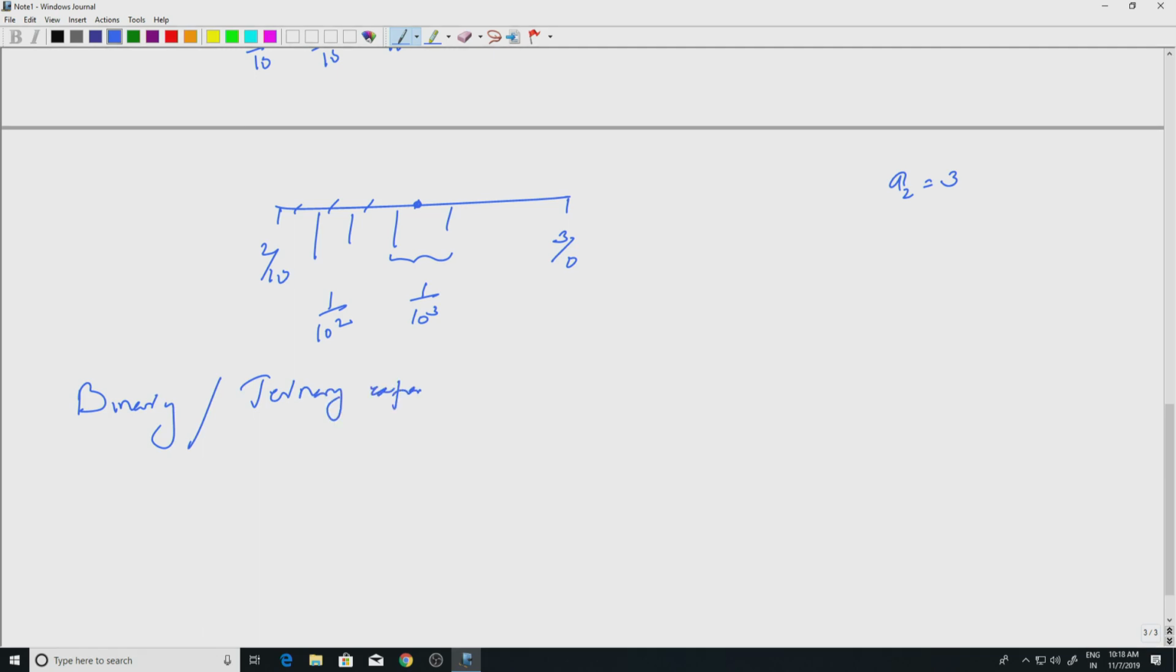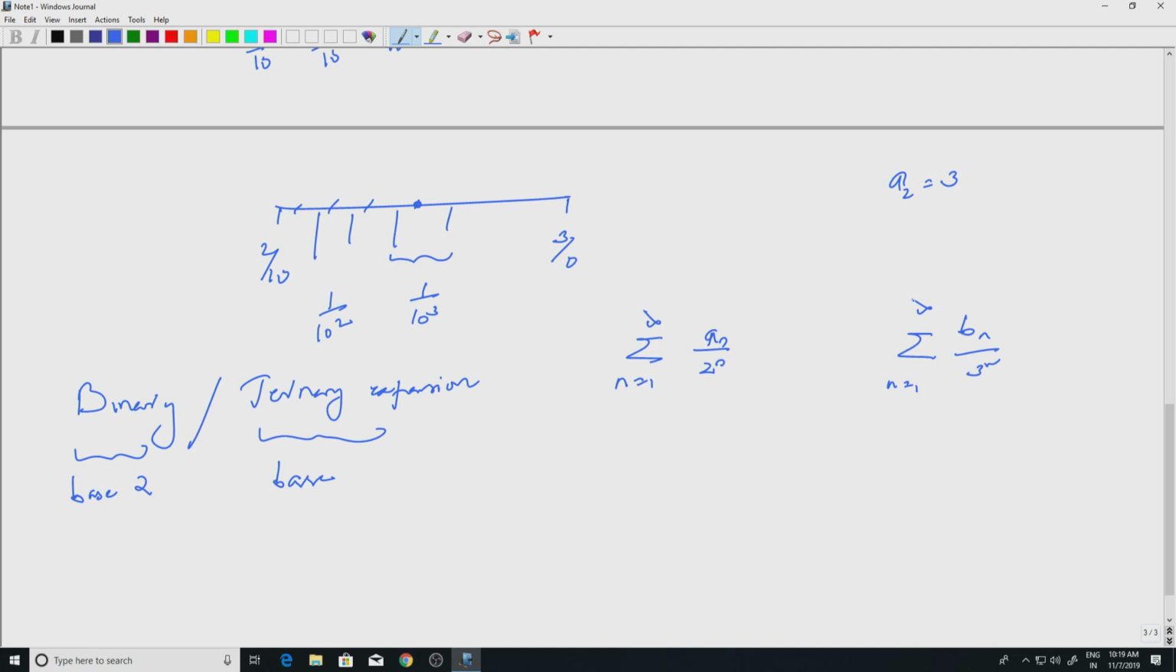Ternary expansion. Well, what does that mean? So, this would be base 2, and this is base 3, and you expand a point in terms of 1 by 2 to the n's. So, that would be your binary expansion, or you expand in terms of 1 by 3 to the n's, right. So, that would be your ternary expansion.